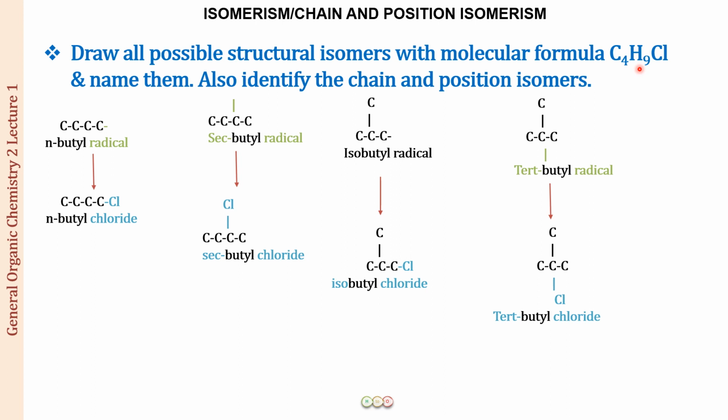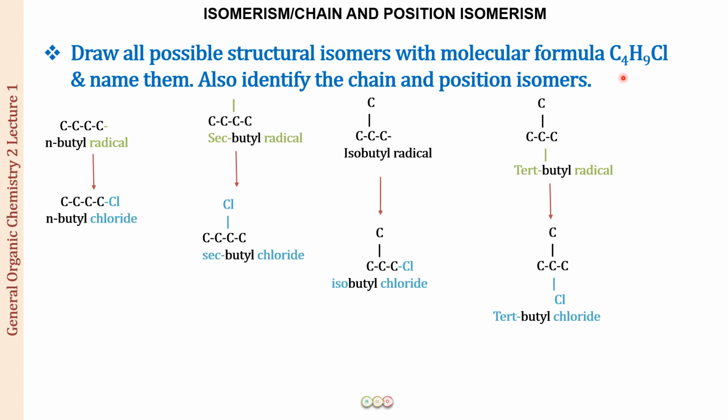Similarly, if you have C4H9OH, the chain and position isomers for that compound are also going to be 4, in accordance with the alkyl radicals for C4H9. I hope you are getting my point, that you just have to know the alkyl radicals and put the substituent at that position. Now C4H9OH is going to have some other structural isomers as well, which we will learn in the next lecture. But for now, I hope the chain and position isomers are clear to you, that if we know the alkyl radicals, we can do that. Similarly we can have C4H9NH2. Similar to this, we will have the pentyl radical and the hexyl radical.